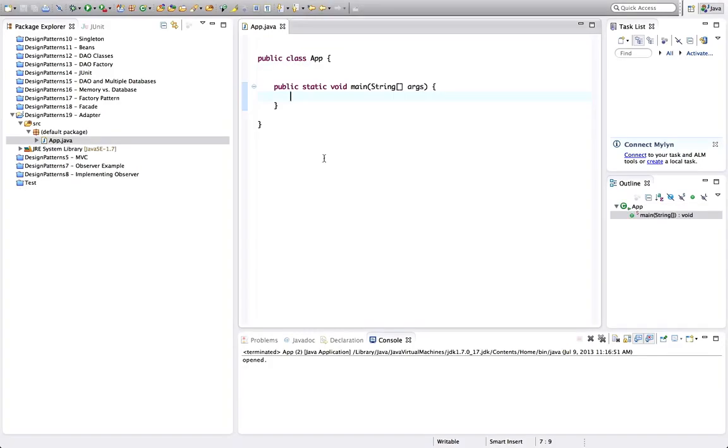The adapter pattern is very simple. It's just if you've got two interfaces, like you need one interface and you've got another class that has a different interface and yet provides the functionality you want, you can use an adapter class to match one interface to another, and that's all it is. And I'm using interface in the broadest possible sense here to mean just the methods that a class has.